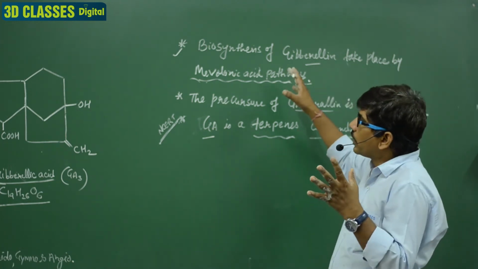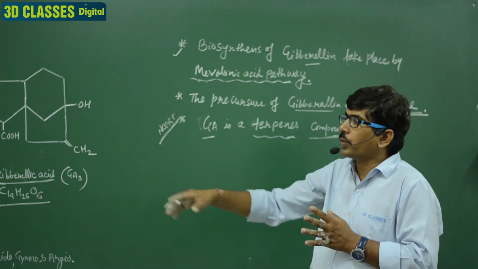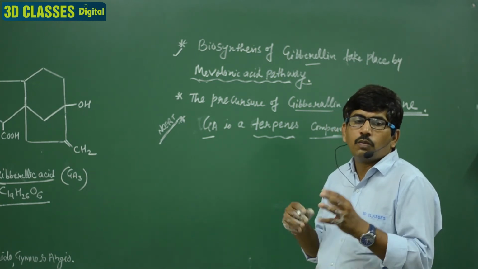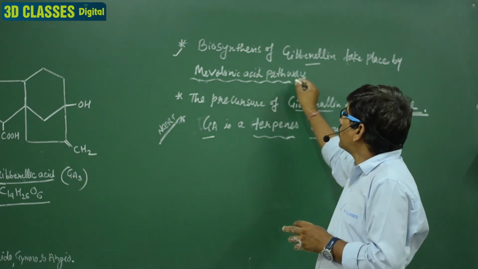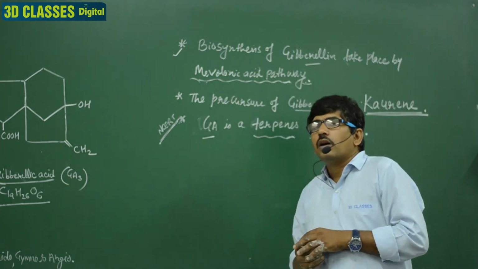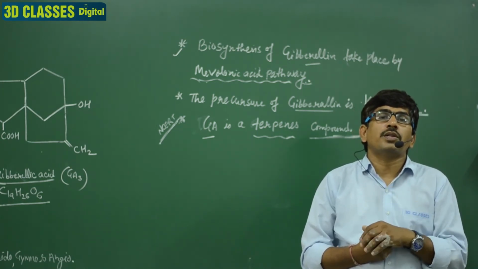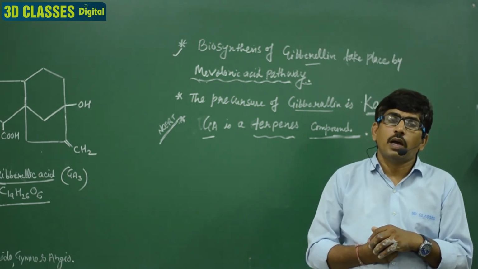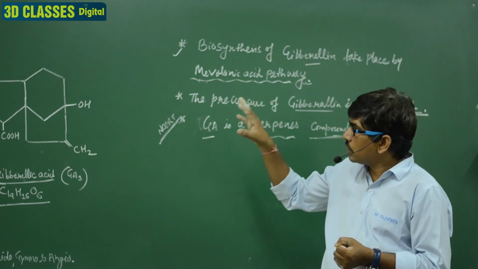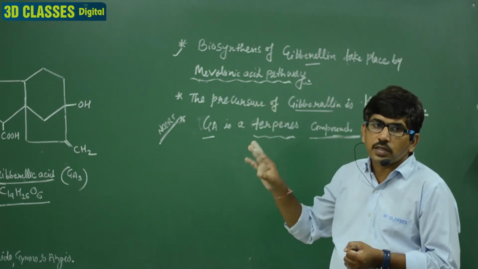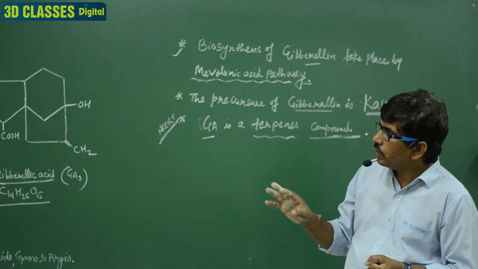Clear? So we can say the structure of gibberellin: first, the first one reported in higher plants is GA1, most commonly present are GA1 and GA20, the biosynthesis is by the malonic acid pathway, the precursor is kaurene, and according to NCERT, the terpene is the initial compound of gibberellic acid. Clear? So you mention this diagram in the chemical structure of gibberellin. Clear? The chemical nature of gibberellin. Okay? So please note it.